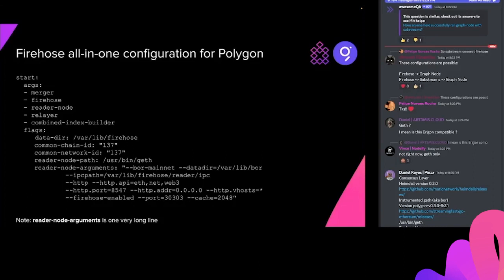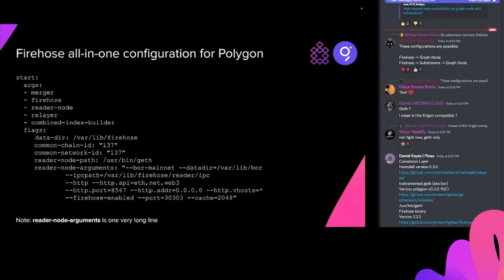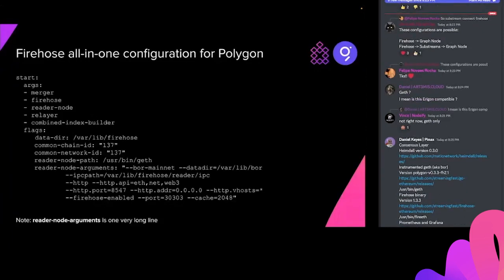And then we're going to provide some flags. Where do we want all the data? Feel free to customize this as you want. Put the data where you want. We need the chain ID. Polygon is chain ID 137, so we need that here. We need the execution layer client, wherever you happen to put that, user bin GETH. And then we need all the arguments that we're going to pass to that in order to get it to work. All the rest of the config file is just command line arguments that we're going to pass to Go Ethereum. That's all one big long line there. I just wrapped it so it fits on the slide.